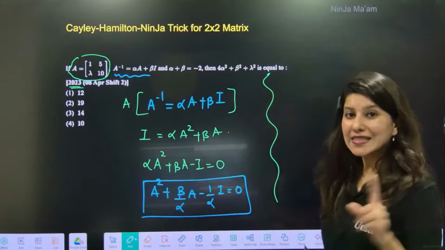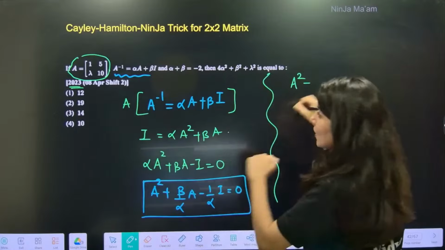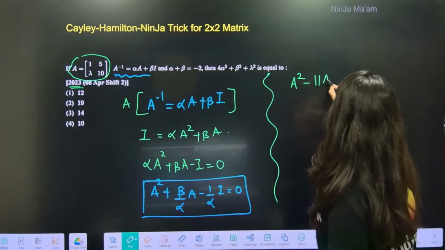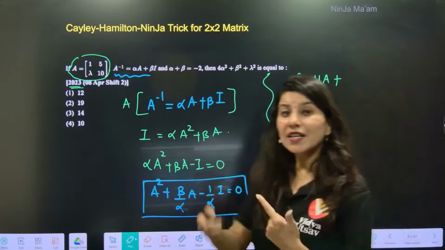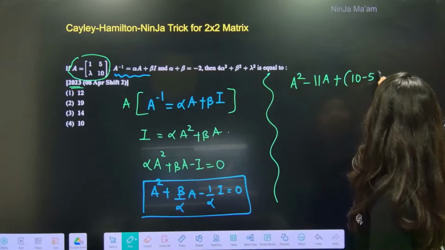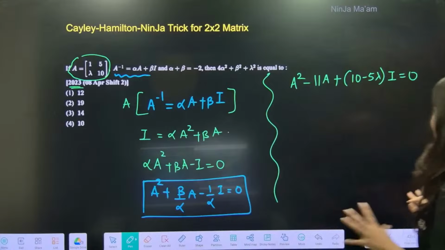Now you can apply the ninja technique and compare the equation. What was the ninja technique? A square minus trace of A. Can you tell me what is trace of A? 11. So 11A plus determinant of A, which is 10 minus 5 lambda, times I is equal to 0. Now just peacefully compare.